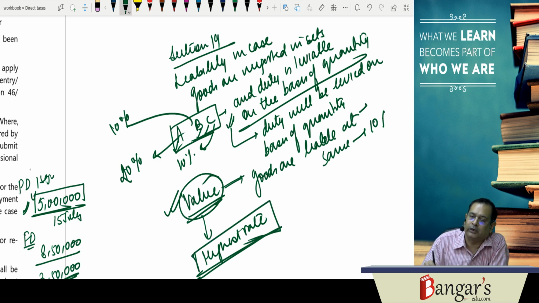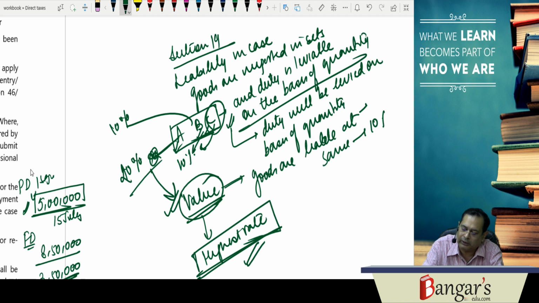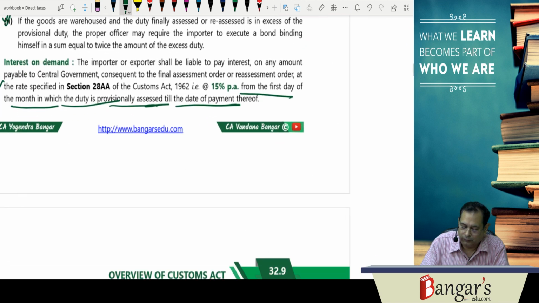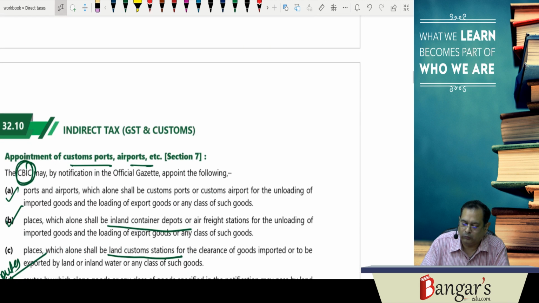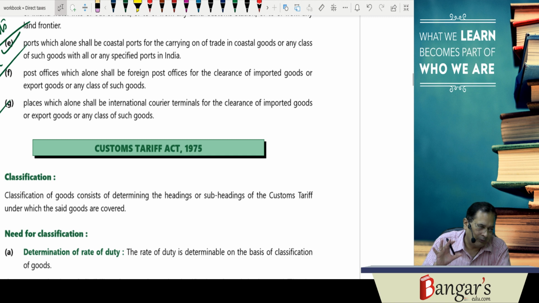And in case some goods are not liable to duty but are imported in a set, they will also be liable to duty at what? The highest of the rates. Say C is exempt from duty, B is liable to 10%, A is liable to 20%. We know the set value, we don't know individual values. Then on the entire value, 20% duty will be levied. So this is about the introduction aspect relating to customs. Then we will go for the tariff and other aspects relating to flow pattern, duty drawback, warehousing, etc.